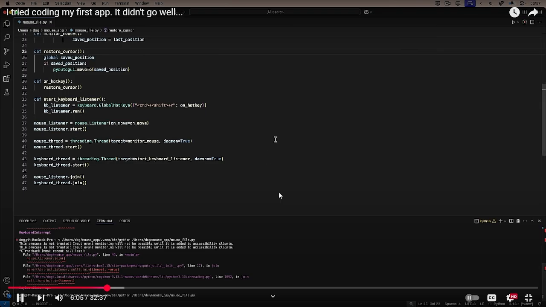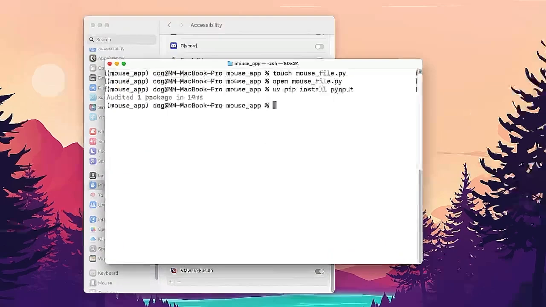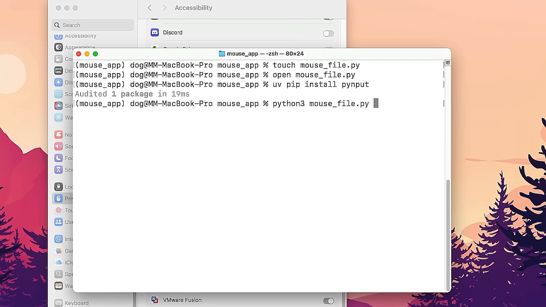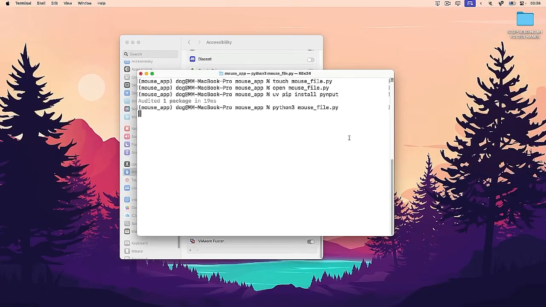Okay, maybe I restart Visual Studio Code. Mouse is here for 1 second. Command-Shift-R. Doesn't work. What if I run it from the terminal? So is it python3 mousefile.py? Now the mouse cursor is here. I move it. Command-Shift-R. Whoa. Nothing happens. Of course nothing happens.